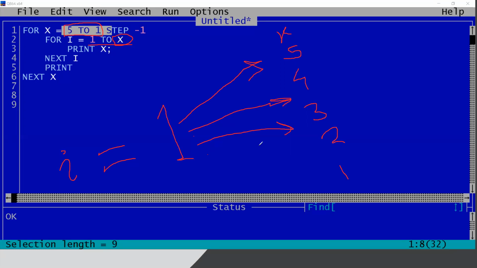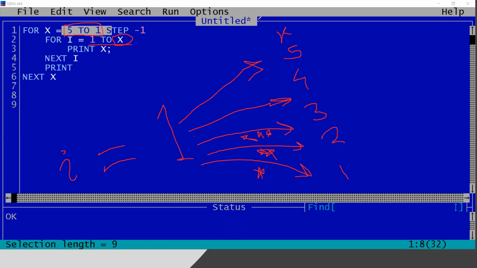You can write the patterns in multiple ways, believe me. Whatever suits you better, you can follow that way. So here it will print 1 star only in the last line, because we have written 1 to 1. Here it will print 2 stars. Here 1 to 3 means it will print 3 stars. But here we are not going to print the stars. Here we are going to print x.